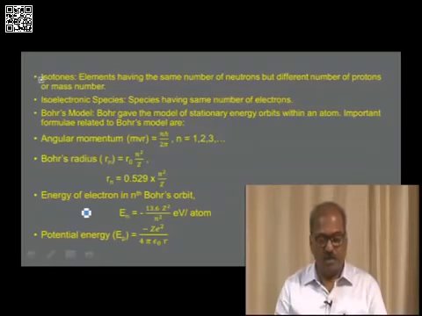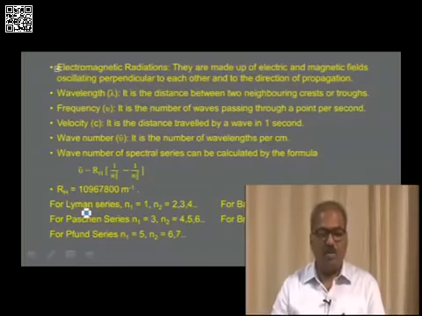Potential energy is given by minus Z e square divided by 4 pi epsilon naught r.